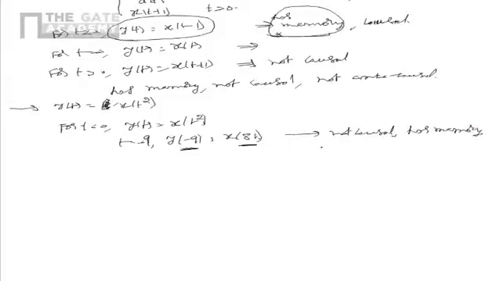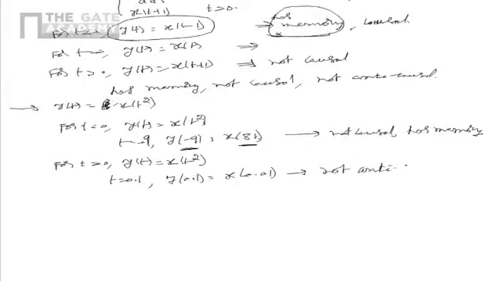Now we have to see if the system is anti-causal, if at all. For t greater than 0 also, y of t is equal to x of t square. Say if you consider t equal to 0.1, in this case y of 0.1 is equal to x of 0.01. In this case, we see that the output at any instant depends on the past input. So definitely it's not anti-causal. From this, we see that the given system has memory, it is not causal, and it is not anti-causal.